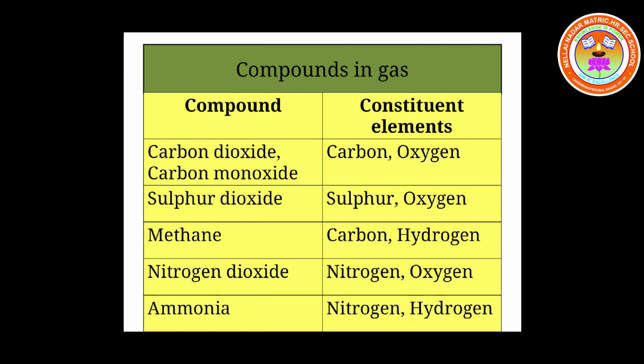This is a slide which explains the compounds in their gaseous states. Carbon dioxide, carbon monoxide: the constituents are carbon and oxygen. Sulfur dioxide: sulfur and oxygen. Methane: carbon and hydrogen. Nitrogen dioxide: nitrogen and oxygen. Ammonia: nitrogen and hydrogen.